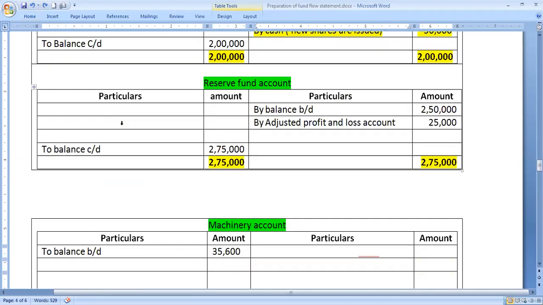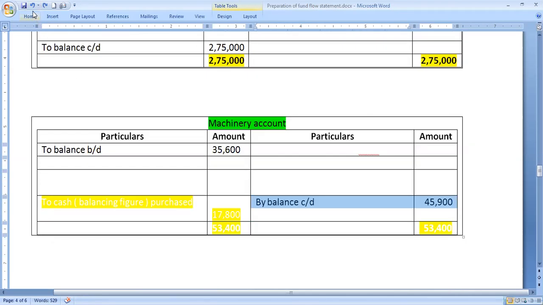Then is there any adjustment to this machinery account? There is depreciation charged on this machinery. 1,500 is depreciation. It is also a non-cash item, also called a non-fund item. Same, we can transfer that to the adjusted profit and loss account. Then is there any sale made in respect of machinery? Part of the machinery was sold during this year for 4,500 rupees. 4,500 rupees, that is the cash received. Cash account debit to machinery account. It is a source to the business concern.